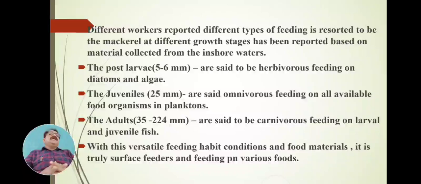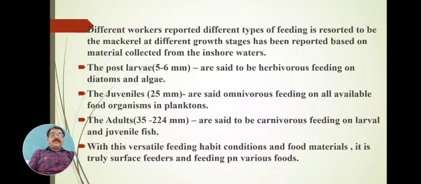It is called the omnivorous feeding habit. The adults, of size 35 to 224 mm, are said to be carnivorous, feeding on larvae and juveniles.